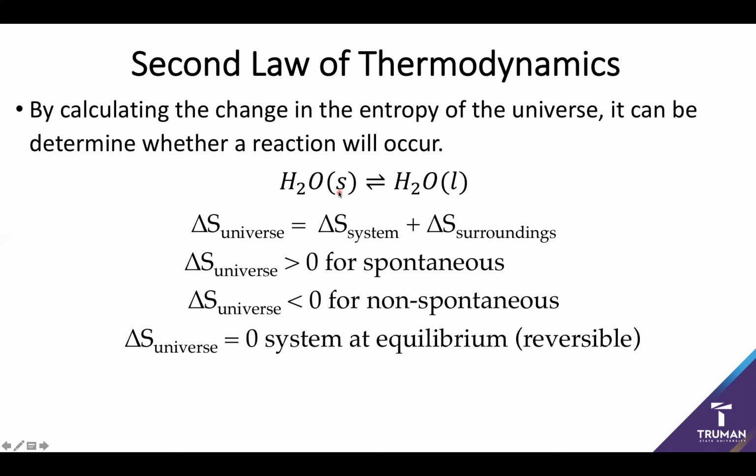However, what happens if the entropy of the universe doesn't have a sign at all? What if it's zero? At this point, the reaction is said to be in equilibrium. The major idea here is the reaction is going both forwards and in reverse, which is why it's also called a reversible reaction. Equilibrium essentially comes from the idea that everything is equally present. If we think about ice, at high temperatures it melts and produces water. At low temperatures, it will stay as ice. However, at 0 degrees Celsius, we reach that wonderful point at which both species are equally present.